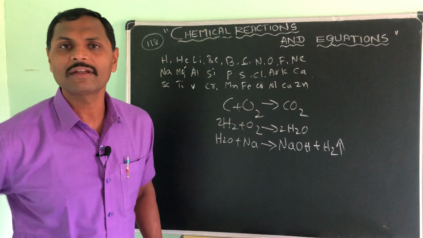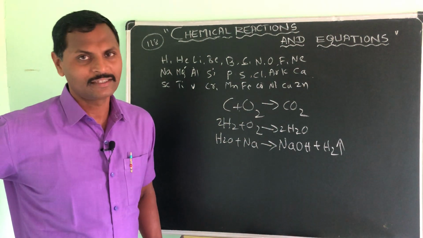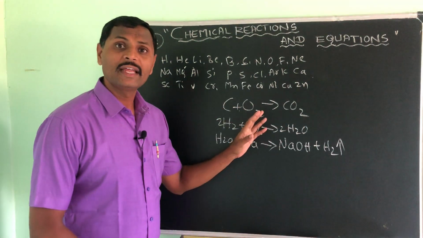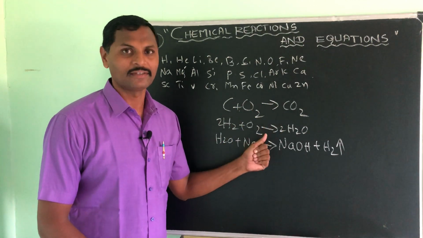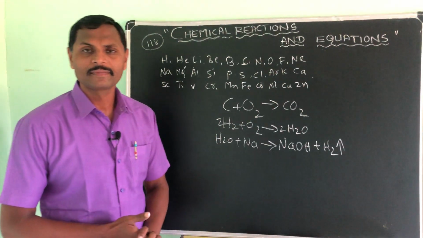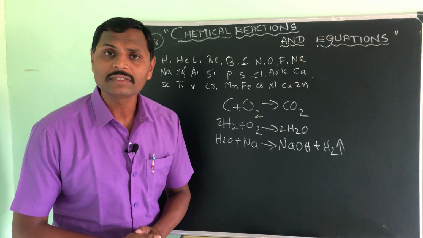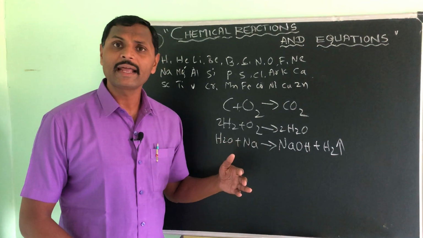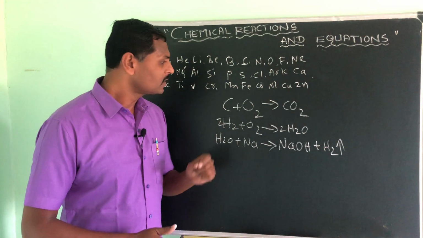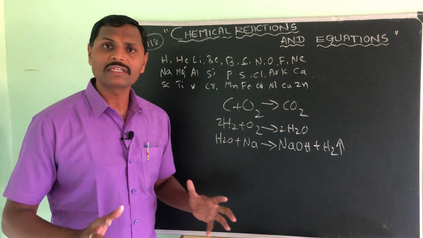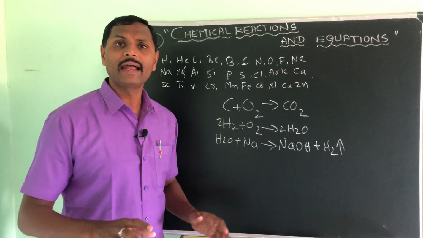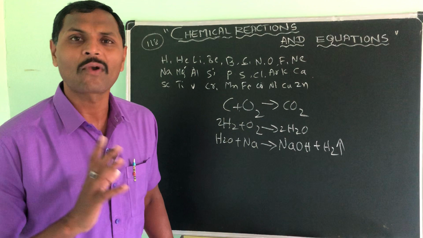Then let me come to the definition of chemical reaction. So what are chemical reactions? Very simple. See, the chemicals are undergoing a process giving a new product or a new substance. Understood? So that means here the atoms are not changing. Simply the rearrangement of atoms is going on and giving an entirely new product which is having a new property. Understood? That's why, what is a chemical reaction? If a question comes, simply you say it's a process where chemicals undergo and give an entirely new product with a new property. Okay then.